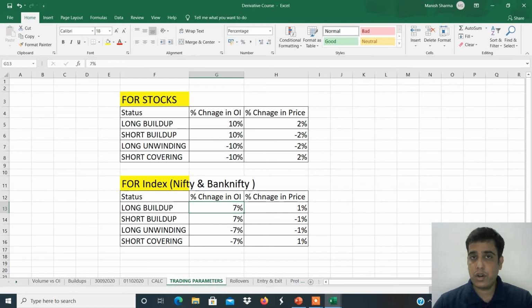These are your trading filters. Please take a print screenshot of this. This is most important to take the trades. So please read this. Now we will find out the trades as per these parameters.